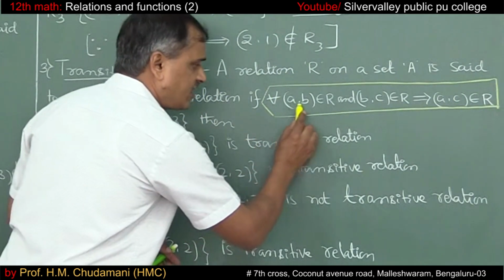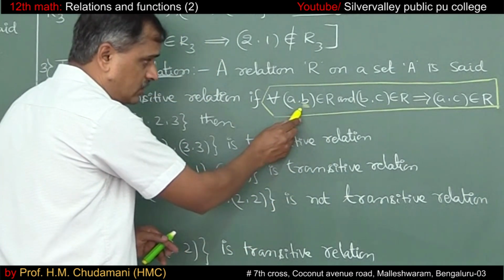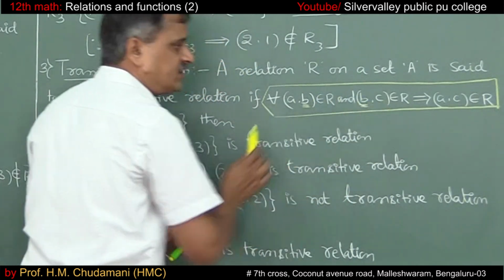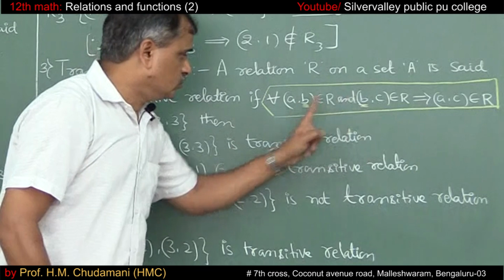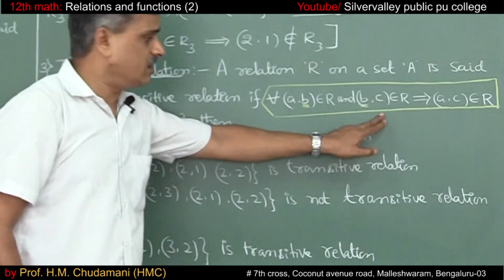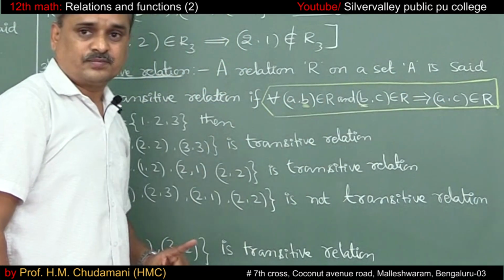See this, A comma B: the second element of the first ordered pair is equal to the first element of the second ordered pair. A comma B belongs to R and B comma C belongs to R, then A comma C belongs to R.